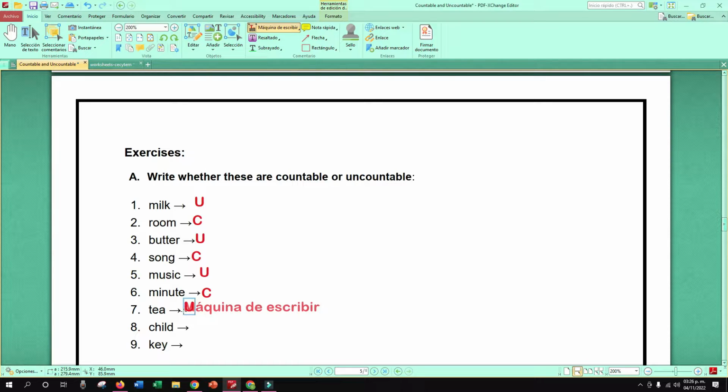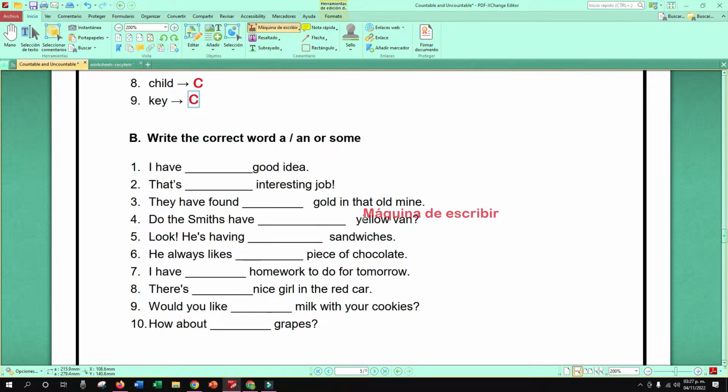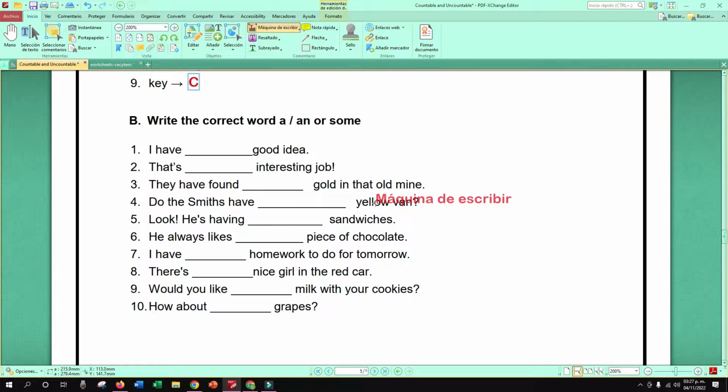Tea. Countable or uncountable? Uncountable. Perfect. Child. Countable or uncountable? You know child. Countable. Perfect. Key. Countable or uncountable? Which could be that one? Countable. Perfect. Excellent, girls. Good. Also, you have this. Write the correct word, a, an, or some, right?